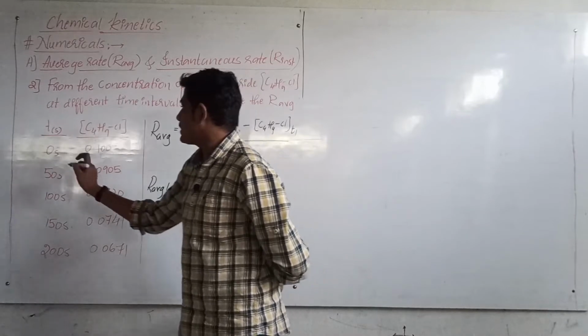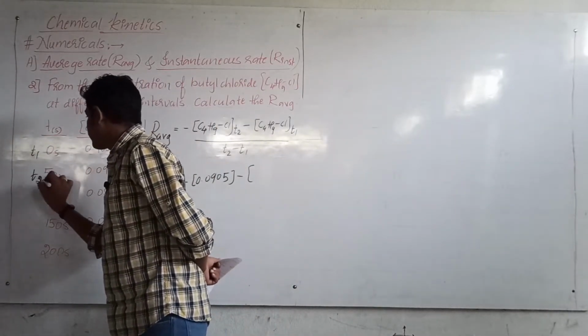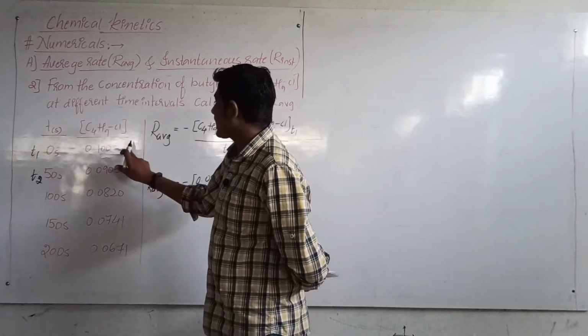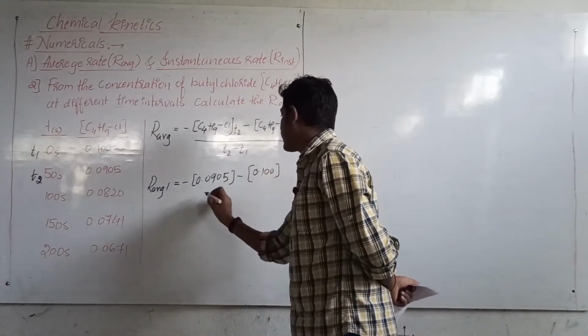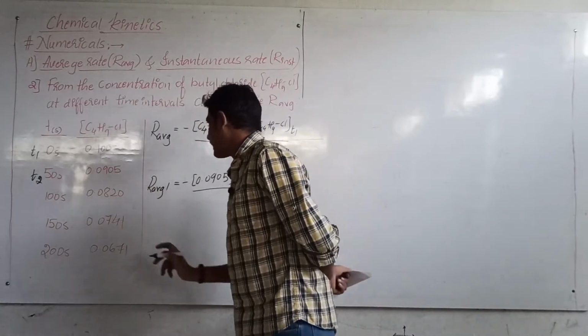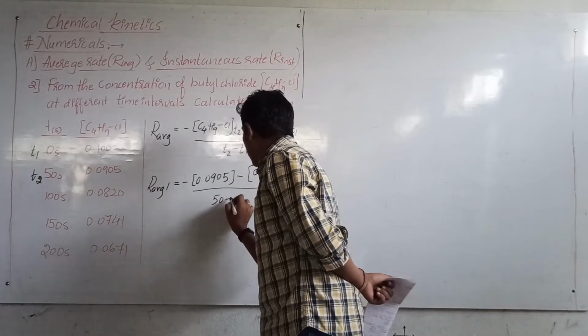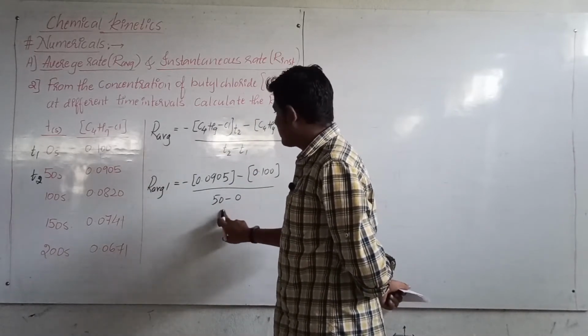T1 means initial, so we will take this as T1, this as T2. Now what is the concentration at T1? It is 0.1, divided by T2 minus T1. What is T2? It is 50 seconds. So 50 minus 0, it will be 50.